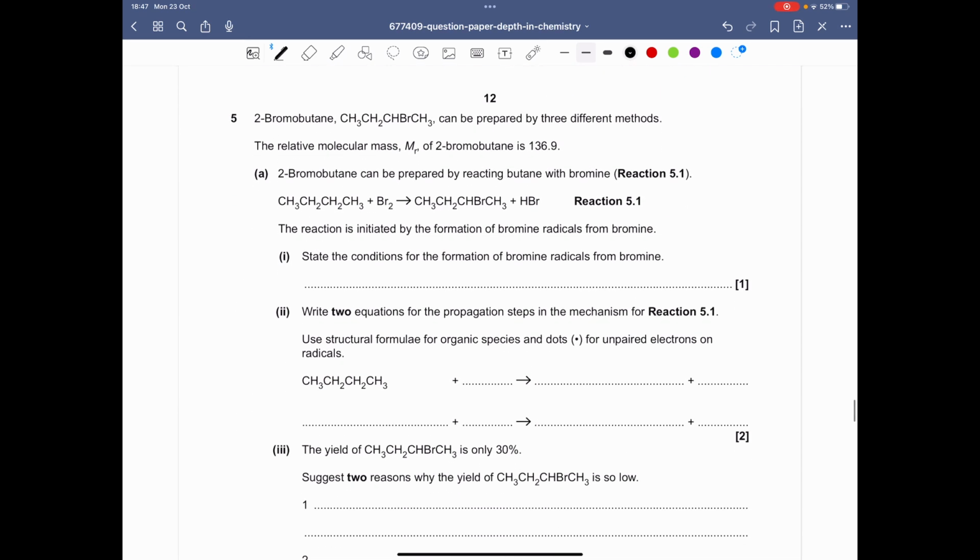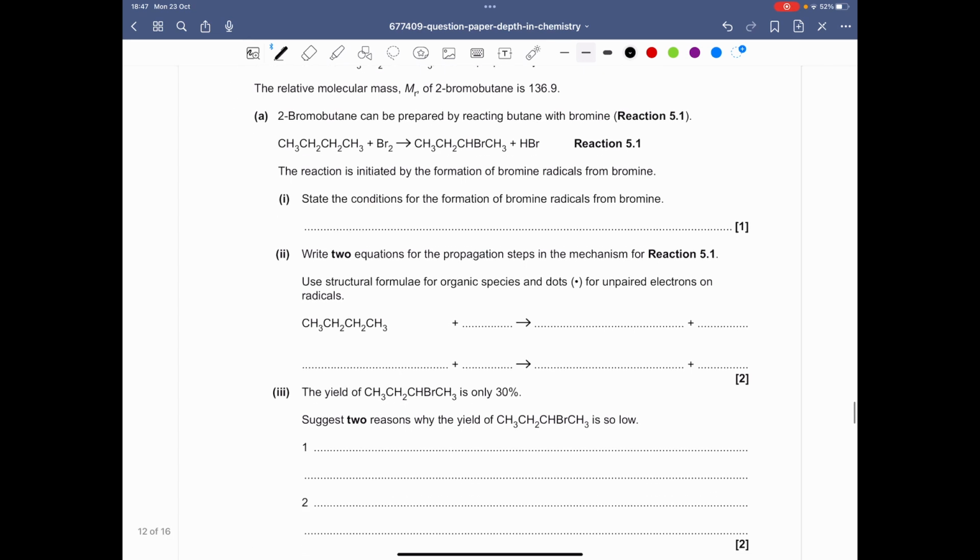Next, 2-bromobutane can be prepared by 3 different methods, and it gives us the Mr there. 2-bromobutane can be prepared by reacting butane with bromine. The reaction is initiated by the formation of bromine radicals from bromine. So obviously this is free radical substitution, and we know that we need ultraviolet or UV light. So we can just say we need UV. Next says, write 2 equations for the propagation steps in the mechanism.